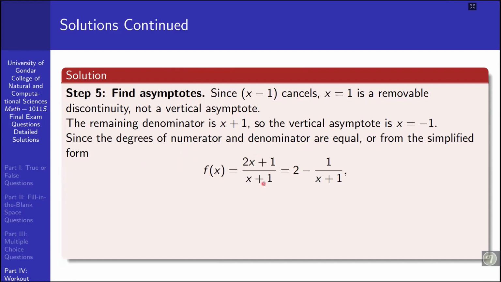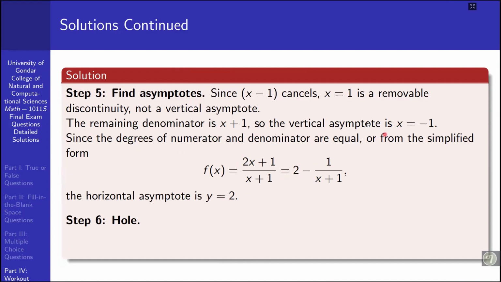When we simplify, the factors cancel, and since their degrees are equal, this has a horizontal asymptote. The horizontal asymptote will be the quotient of the leading coefficients. The leading coefficient of the numerator is 2 and of the denominator is 1, so 2 over 1 is simply 2. That means y is equal to 2 will be the horizontal asymptote for the graph of the given rational function.